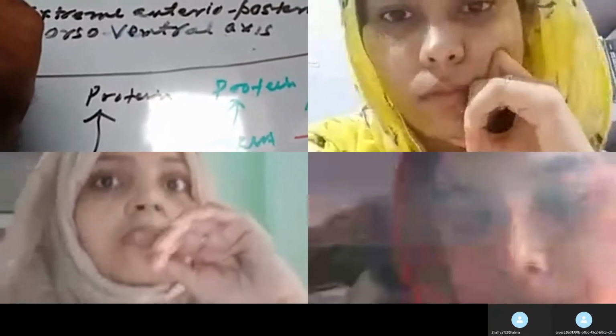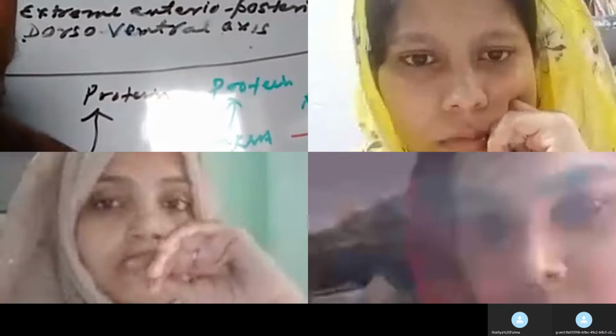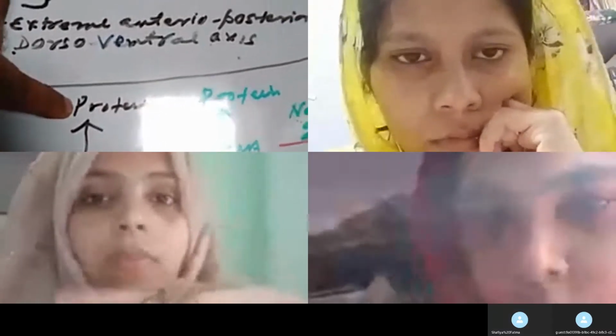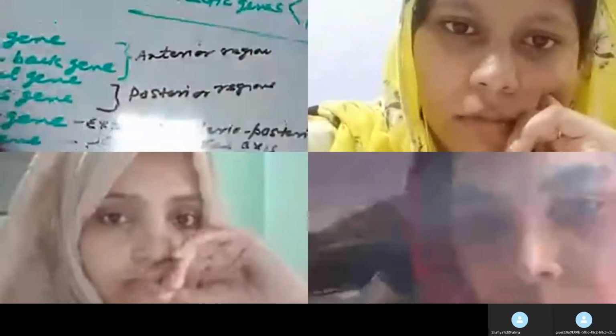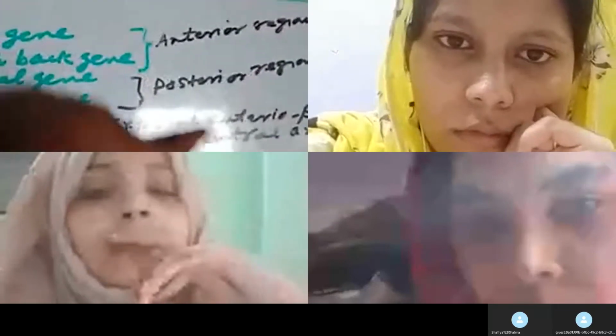Under the activation it undergoes the transcription to form hunchback mRNA, and this hunchback mRNA is translated to produce the protein. Okay? And this protein, देखो, is mainly responsible for the anterior region development.